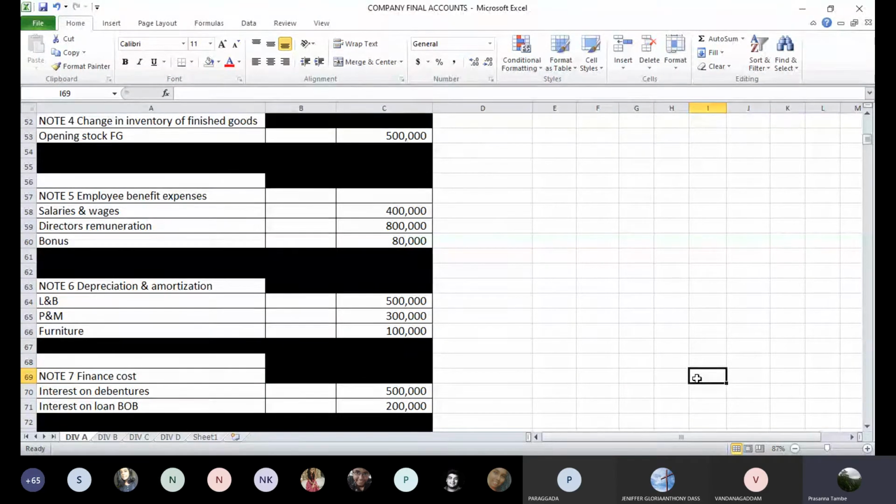Any difficulty till now? No. Can we go ahead? Sir, why is interest on debentures not other income? Interest paid on debentures, is it received or paid? Look at what is given. Paid should be an expenditure. If it is received, it will come in other income. Am I right? Yes, sir. Yes, it's interest paid. That's why you have taken it as expenditure.